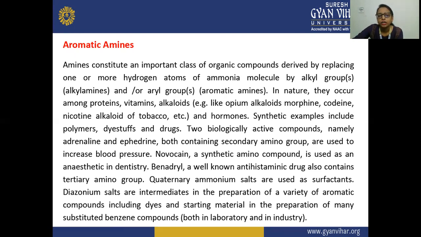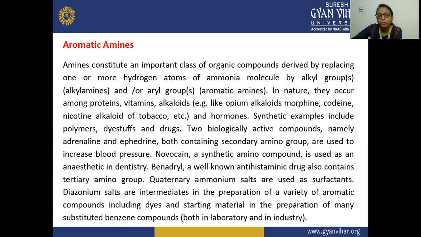Next, in nature, they occur among proteins, vitamins, and alkaloids, for example, opium alkaloids, morphine, codeine, and nicotine, the alkaloids of tobacco, etc. This means they are present in natural sources. So in tobacco, alkaloids are present which have this amine group.